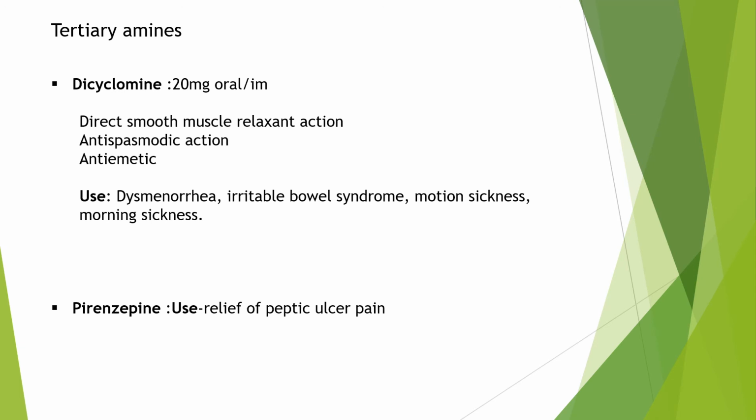Speaking about tertiary amines, there is dicyclomine. It is given in a dose of 20 milligram orally or intramuscularly. It is a direct smooth muscle relaxant. It has an antispasmodic action and anti-emetic action. The uses are in dysmenorrhea, which is painful menstruation, then irritable bowel syndrome, motion sickness and morning sickness. Morning sickness is seen in pregnancy. Other is pirenzepine. It is used for relief of peptic ulcer pain.